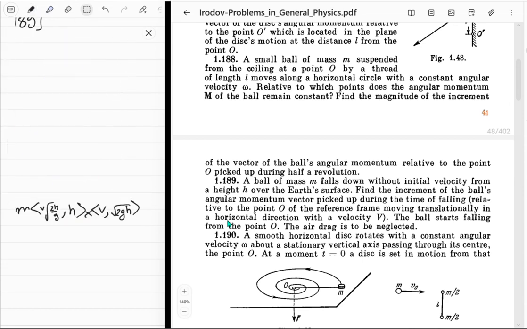Since I've done half of this, just keep on going. So it's going to be m, and then this times this, k hat. I know it's going to be k hat everything, but it's the magnitude. This times that is going to be v, 2h common, so 2vh, and then minus this times that, of course, because j cross i is negative k. So that's going to be negative vh, and that's going to be mvh, right? That's your answer. And in that exercise as well, I just got mvh as our answer.